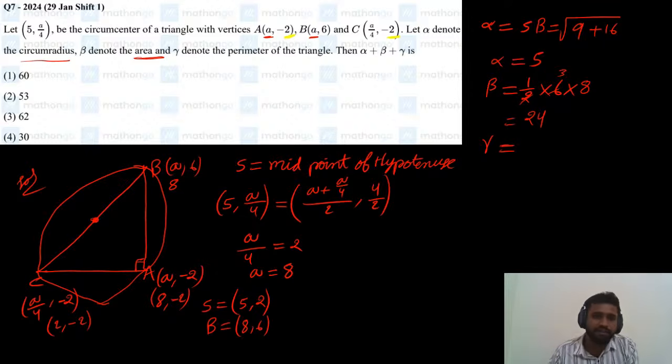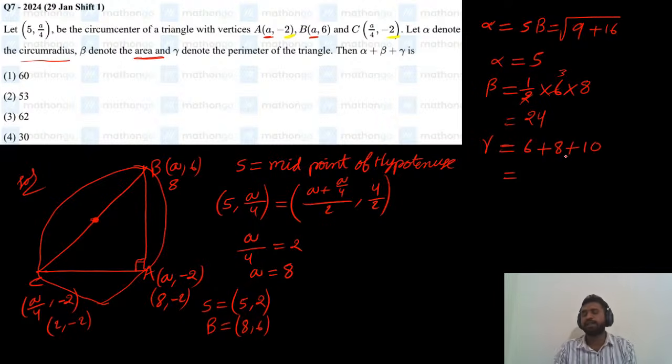Gamma is the perimeter of the triangle. First of all, the base is 6, and the height is 8. What about the hypotenuse? We know that the circumradius is 5, and the hypotenuse is nothing but the diameter, which is 5 plus 5, which is 10.